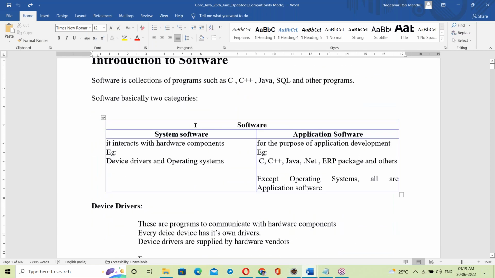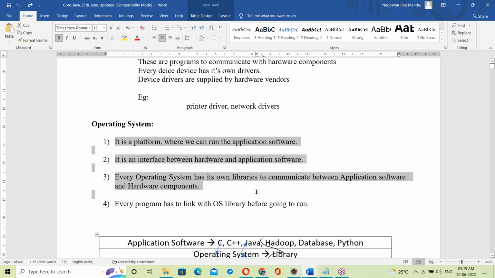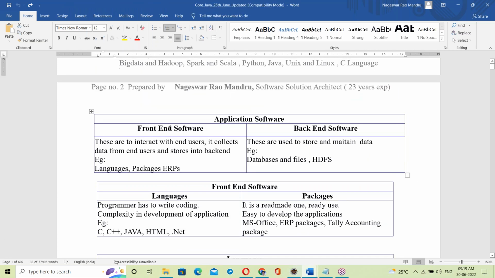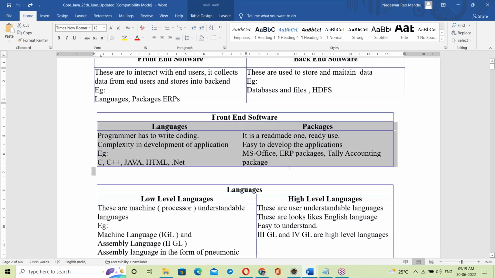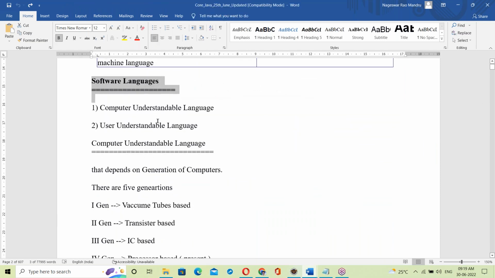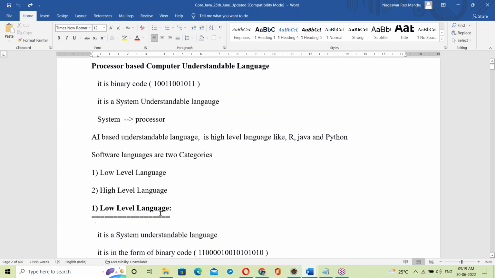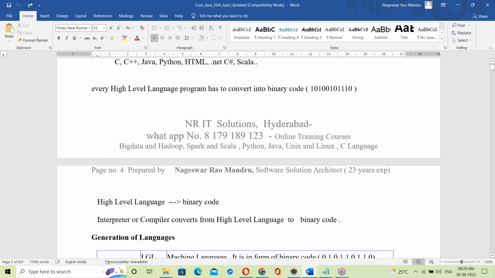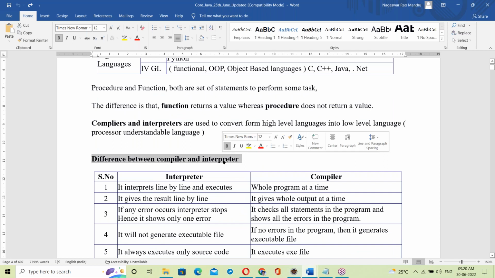Yes, in the last class we discussed the basics, like system software and application software. Next, we discussed the OS, front end and back end, languages and packages, low level and high level languages, and even the generations of computers. Today we should discuss the interpreter and the compiler, and the differences between them.